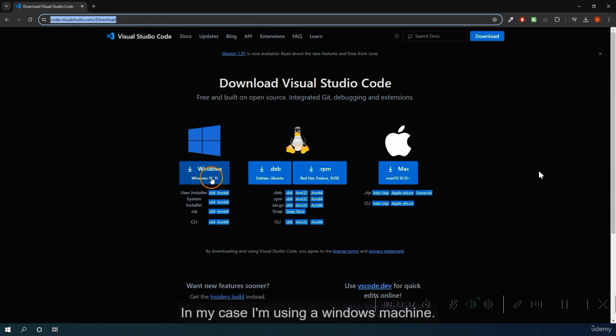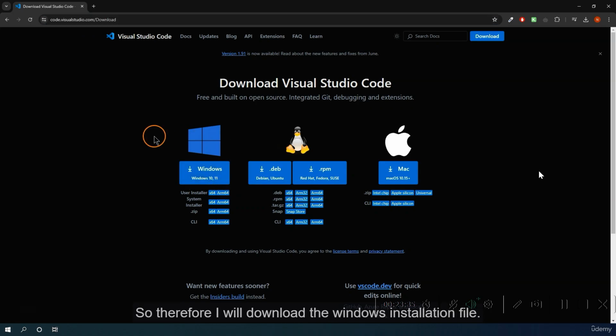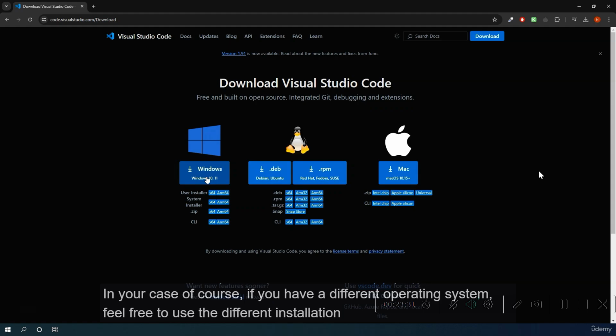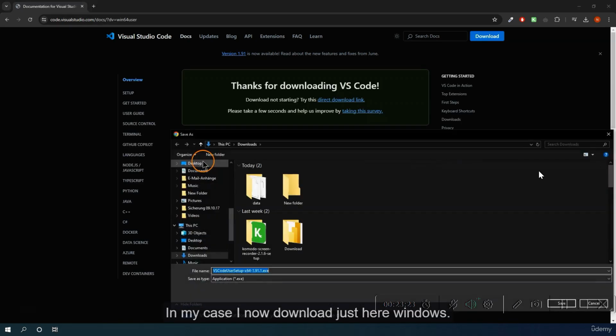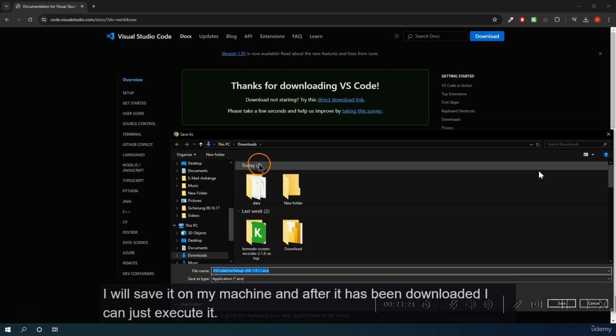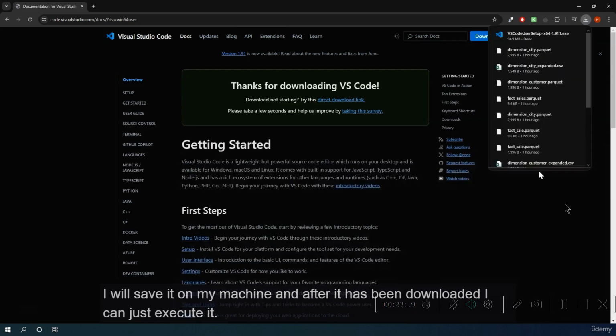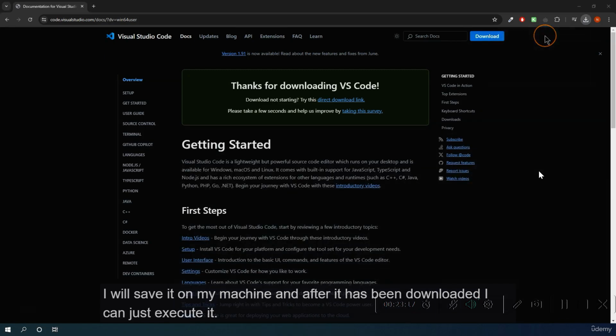In my case, I'm using a Windows machine. So therefore I will download the Windows installation file. In your case, of course, if you have a different operating system, feel free to use the different installation files. In my case, I now download just here Windows. I will save it on my machine. And after it has been downloaded, I can just execute it.